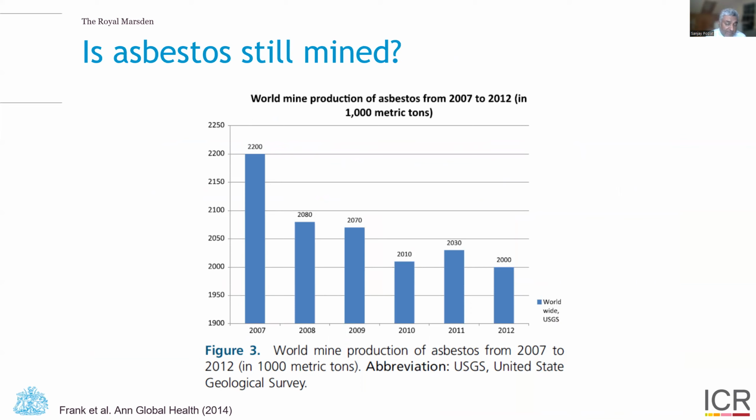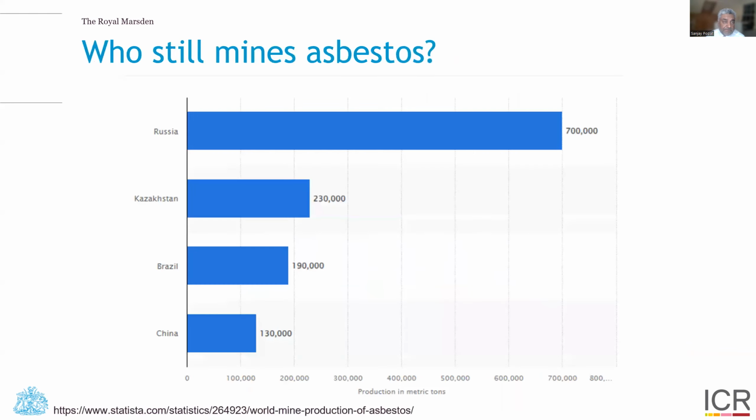When we look at this particular example publication of the numbers of million metric tons mined, we see that there's been a big reduction in the numbers of million metric tons mined over the last 20 years or so, but still there is a reasonable amount of worldwide production of usage from the US Geological Survey. So which countries are still mining it? Well, Russia, Kazakhstan, Brazil, and China are by far the biggest miners of asbestos in the modern era, and these are 2023 data.